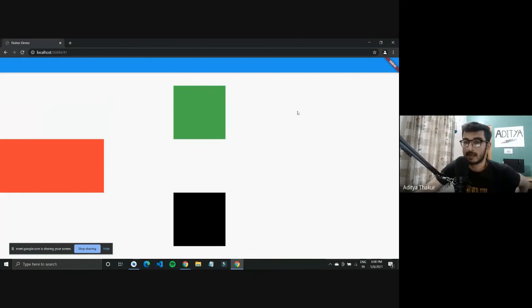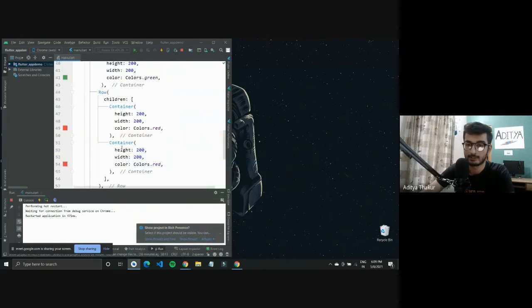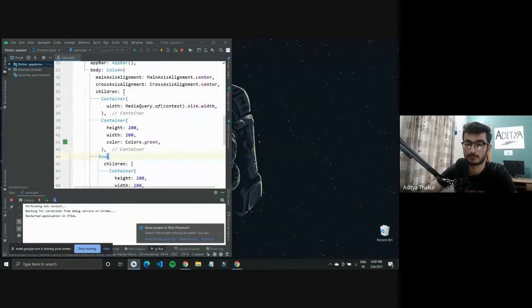So right now what is happening is this is the whole screen. These two widgets are being aligned in the center, both from the top, as in from the main axis, and from the side, that is the cross axis on the two sides. But nothing is happening to this row widget because it has some properties of its own that you can define.